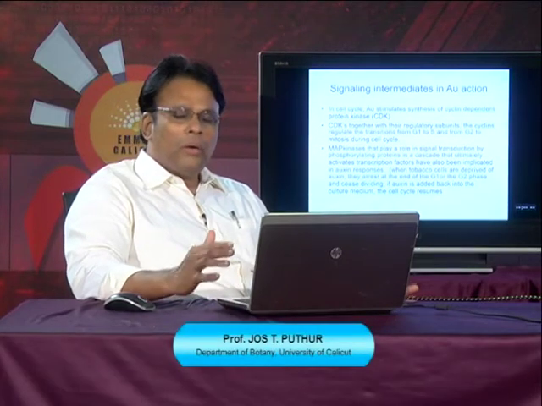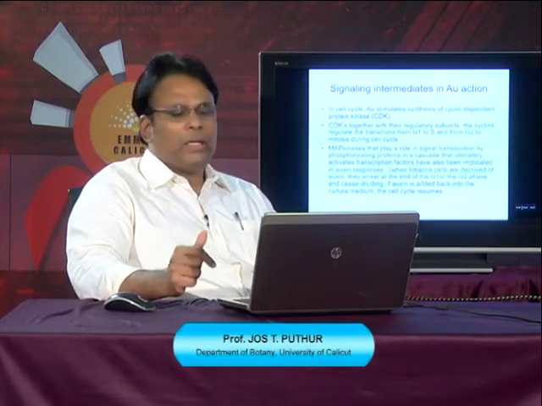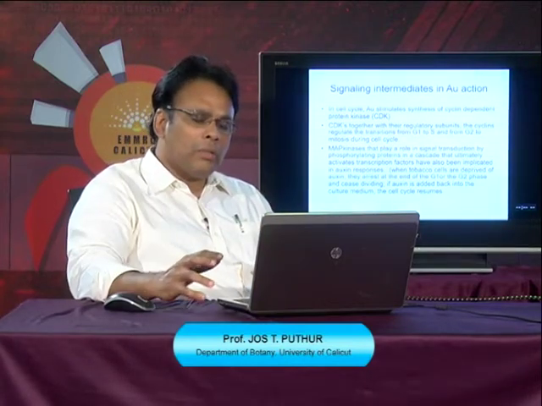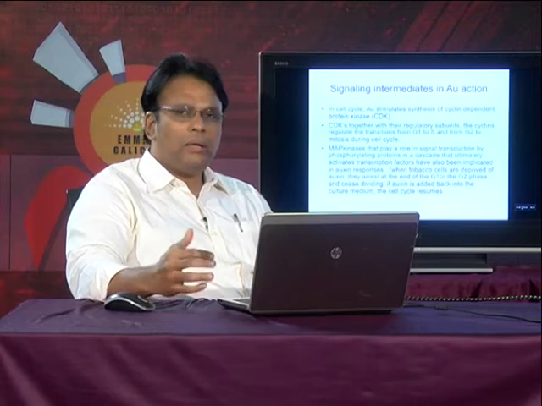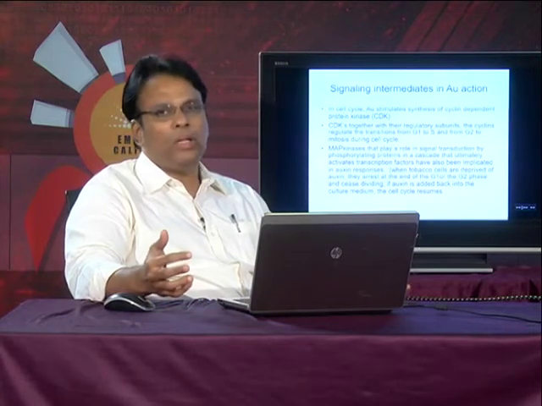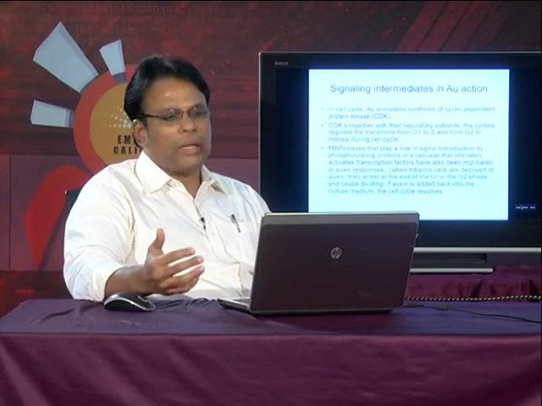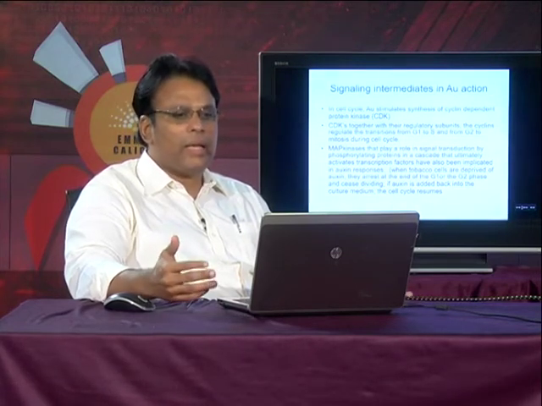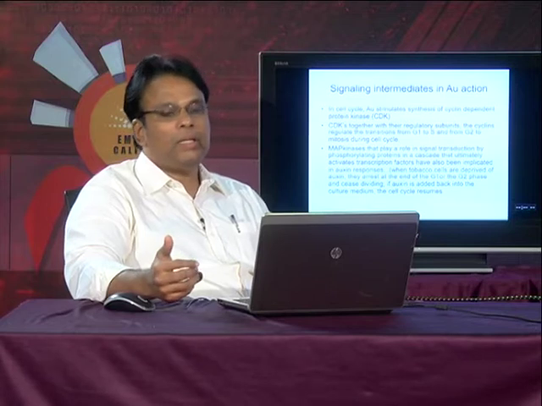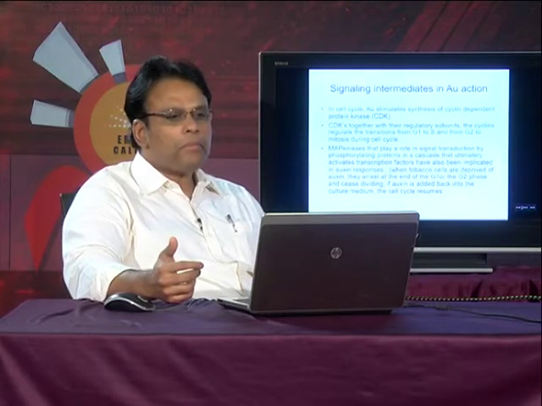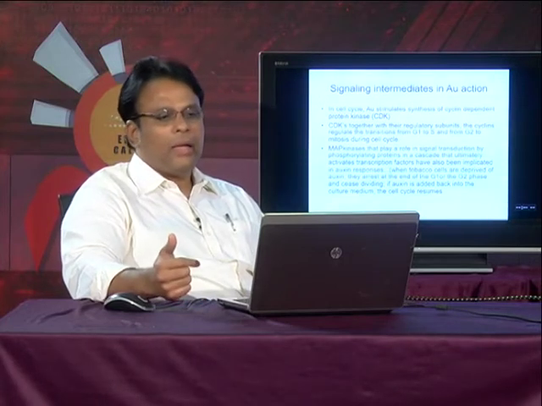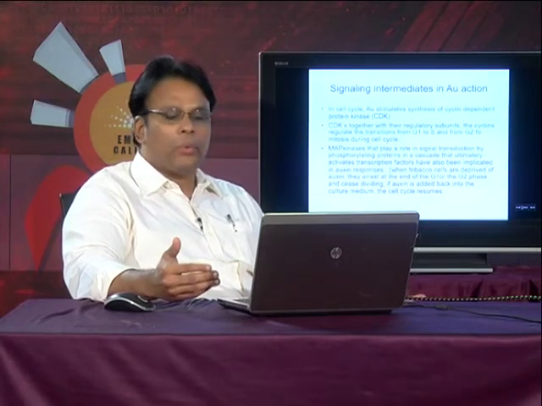Now, not only the binding phenomenon is there in the auxin action. After the binding of the auxin to the receptor protein, there are certain signaling intermediates involved before the gene action, and one such signaling intermediate is CDK, that is cyclin dependent protein kinase, and another important one is MAP kinases, that is mitogen activated protein kinases.